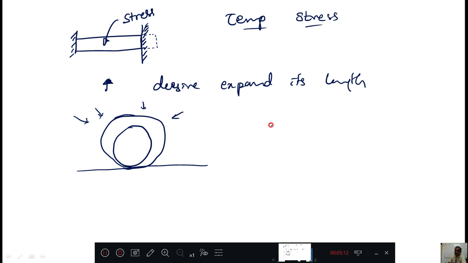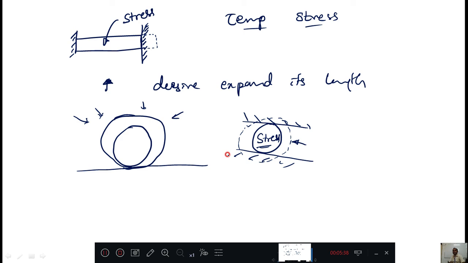Now if that steel ball is kept between two rigid surfaces like this, and I increase the temperature, it wants to expand like this, but it is not allowed. Therefore stress will be induced, and that stress is called temperature stress.